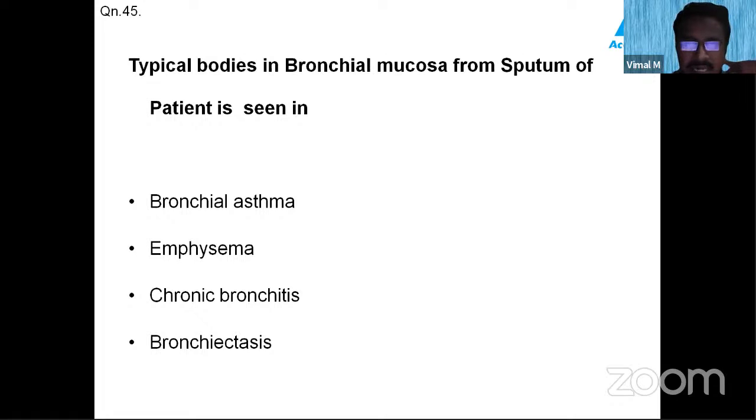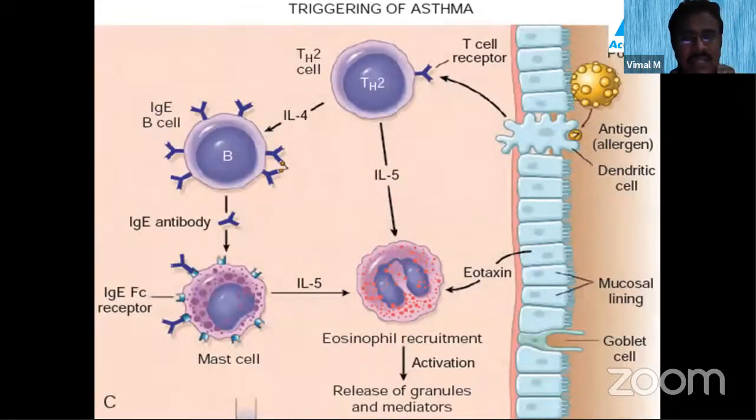bronchitis, and bronchiectasis. So now before answering this question, let us see what's happening in bronchial asthma. In bronchial asthma, whenever the person is exposed to a pollen, an allergen, it is usually processed by the T helper 2 cells. The T helper 2 cells process the antigen and activate the B cells via interleukin 4.